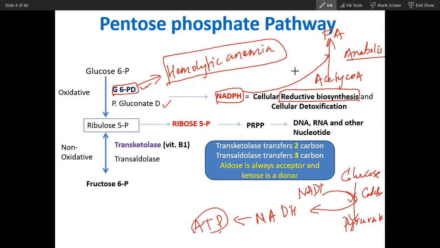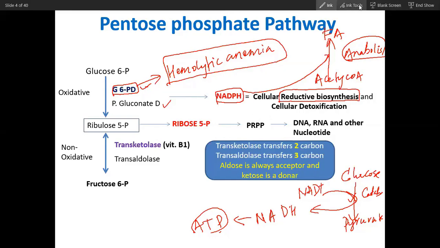From this you can find a very big difference between the metabolism of NADPH and NADH. NADPH is utilized mainly for anabolism, and NADH is involved in catabolism. So NADH is with catabolism, NADPH is with anabolism. Remember this very big difference. If you remember this big difference, you will understand metabolism.